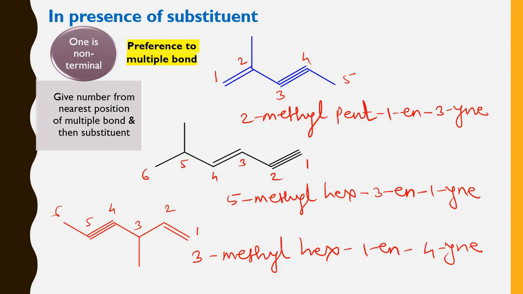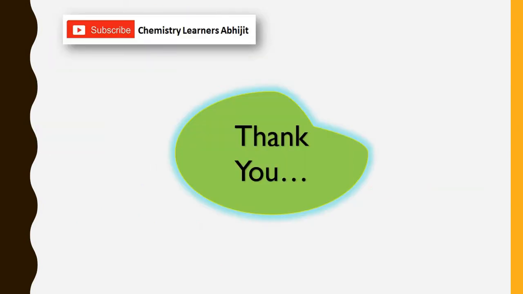In all those conditions, 3 conditions are in absence of a substituent and 3 conditions in presence of a substituent. How and to whom the priority and the preference is given, that we have seen. So with this, we conclude this session.